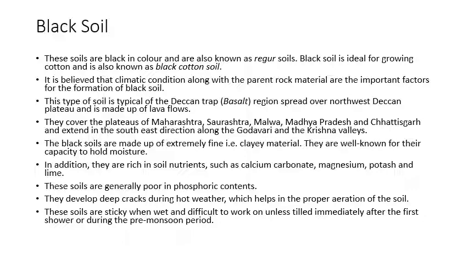Let me tell you, it consists of soil nutrients such as calcium carbonate, magnesium, potash and lime. These soils are however poor in phosphoric content, and therefore the farmers in this area of Malwa and northern Maharashtra, and the areas where cotton is grown, need to give additional nutrients. Now I already told about the cracks that develop. We could observe it in the slide before this. These soils are sticky in nature when wet and difficult to work on unless tilled immediately after the first shower.